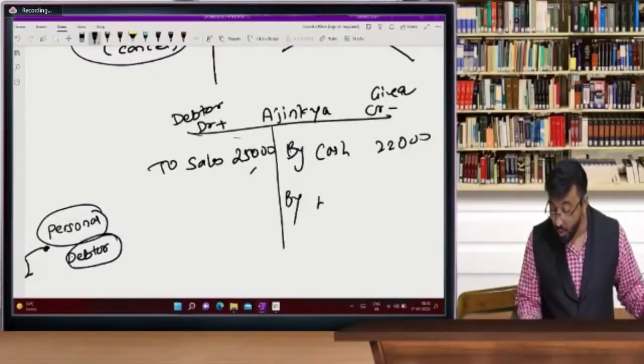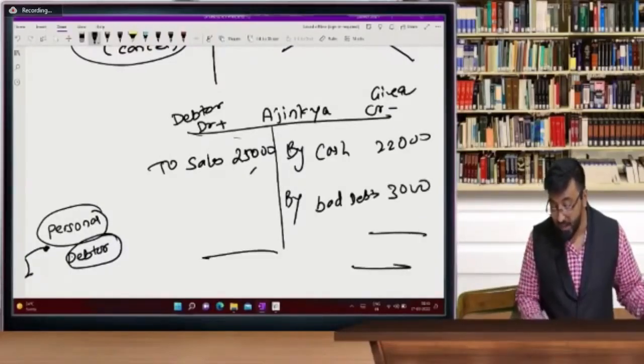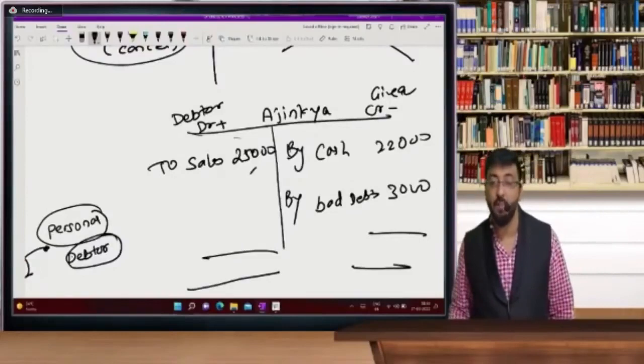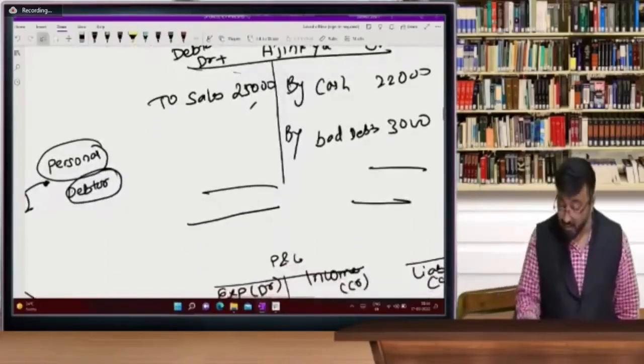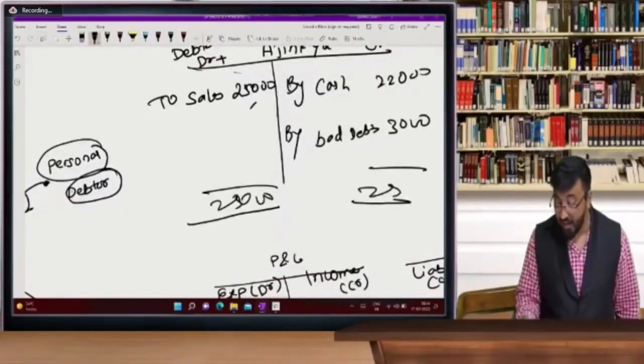So beta, we closed his account. We closed his account by passing an entry. We thought now he won't pay any more amount, so we closed his account. So his account is getting tallied.